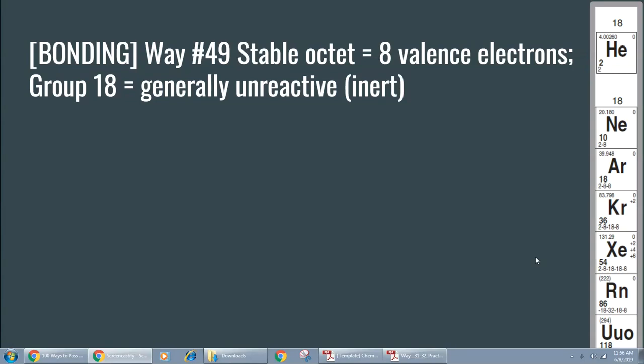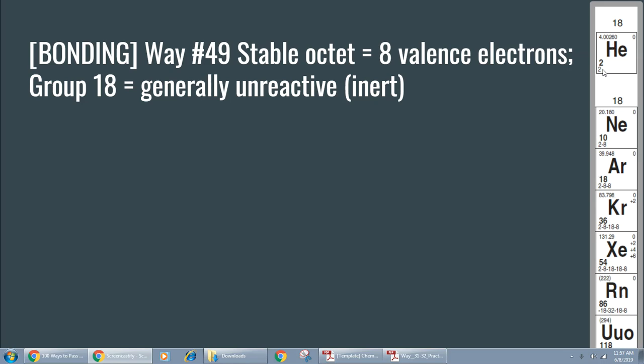Way 49 deals with stable electron configurations. If you recall, every atom bonds with another atom to achieve a stable electron configuration. And what does that look like? Well, what it looks like is having a filled valence shell. And the only group in the periodic table that features that is group 18. Notice that helium, neon, argon, krypton, xenon, radon, they all have a filled outer shell.